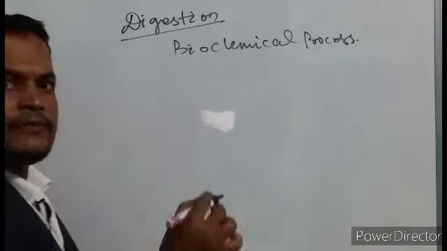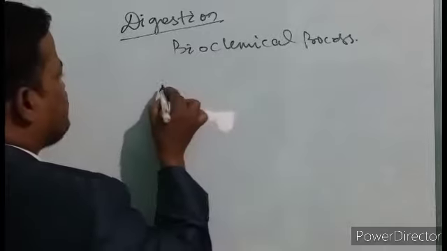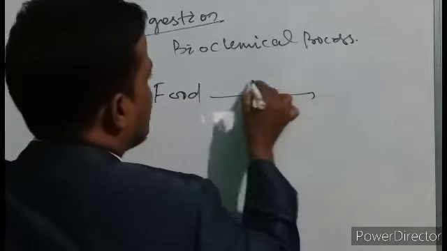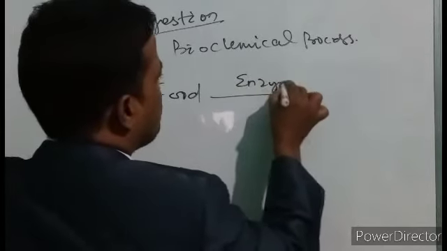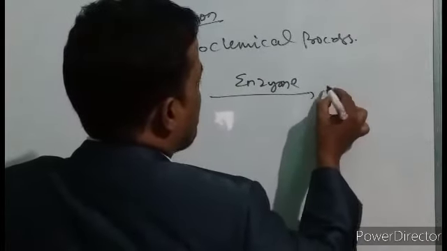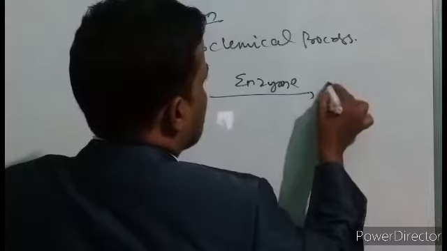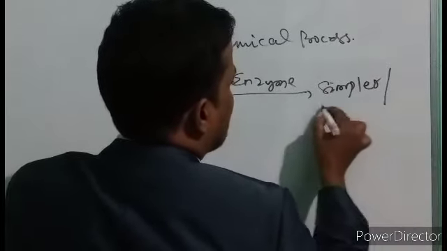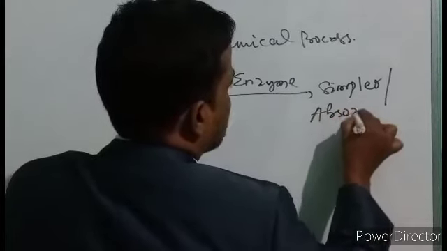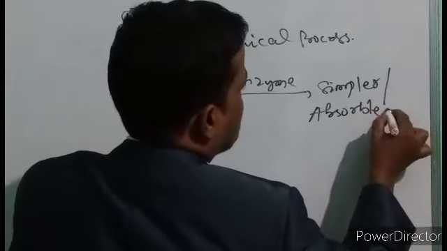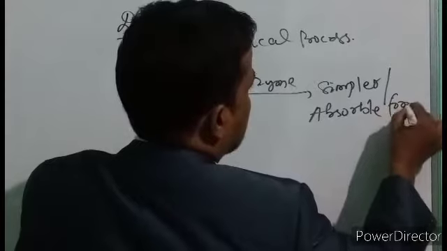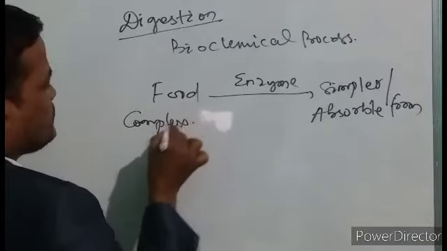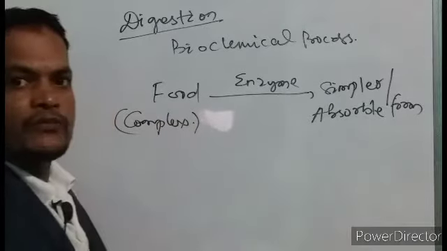That means food is broken down in the presence of enzyme into simpler and absorbable forms. This is a complex food, that is a simple, absorbable food.